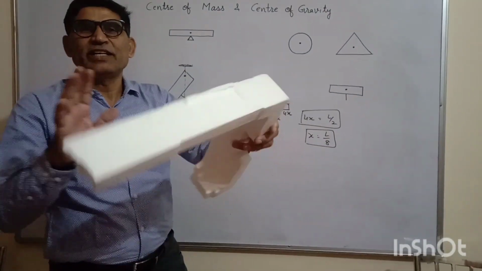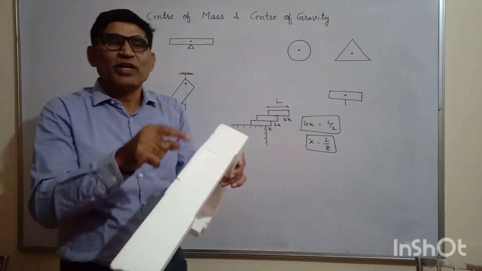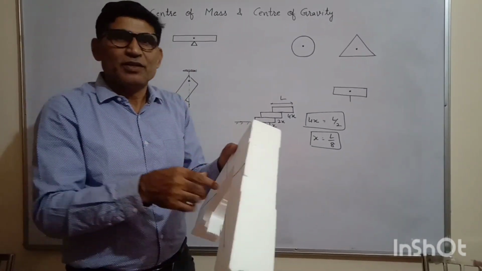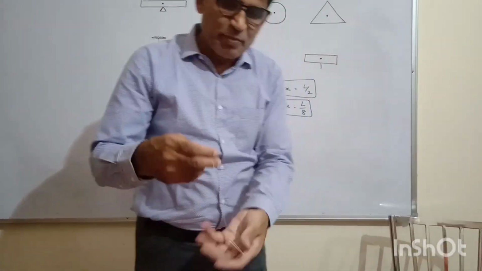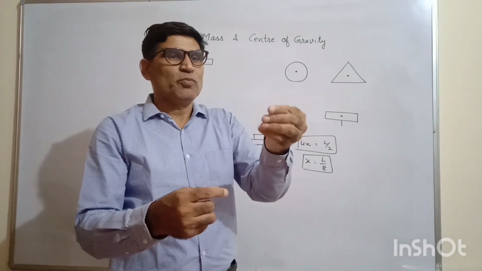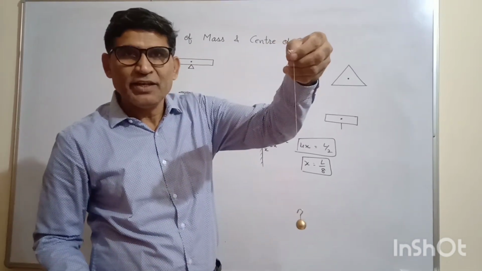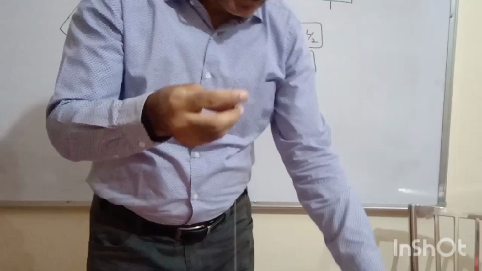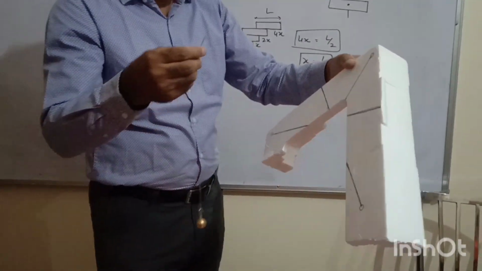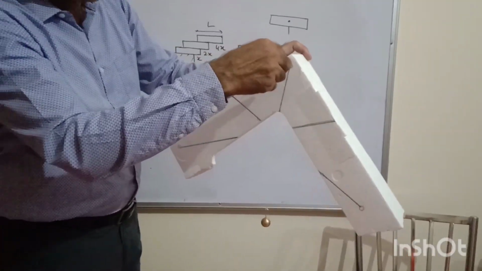So we will find the center of mass of the body, and the center of gravity will be the same point. I will use the plumb line for this purpose. I have made a plumb line. This is a bob, a pendulum bob. The center of gravity will act on this line. So I am making 3 holes in this. I have already drawn these lines.